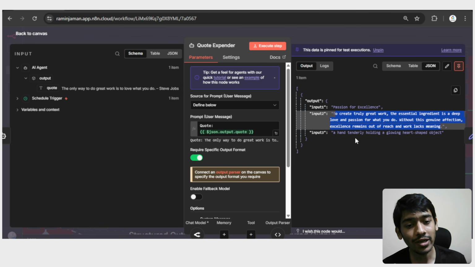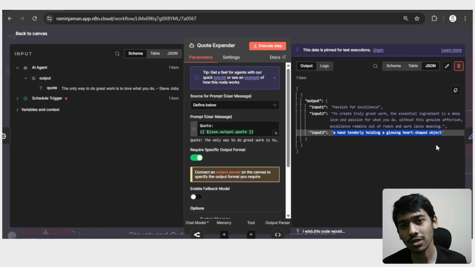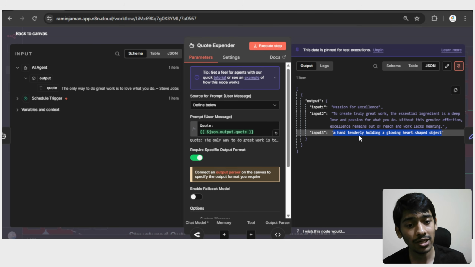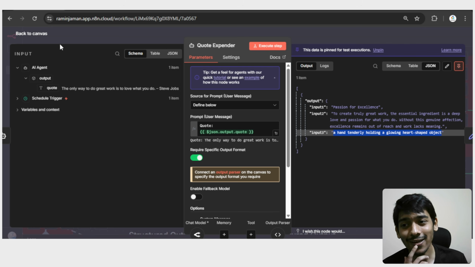And input 3 is the scratch prompt, or you can say the description of the scratch painting. You can see the scratch in here, and it says the same thing: a hand tenderly holding a glowing heart-shaped object. As you can see, it generated the same image in here. And yeah, that's really cool.